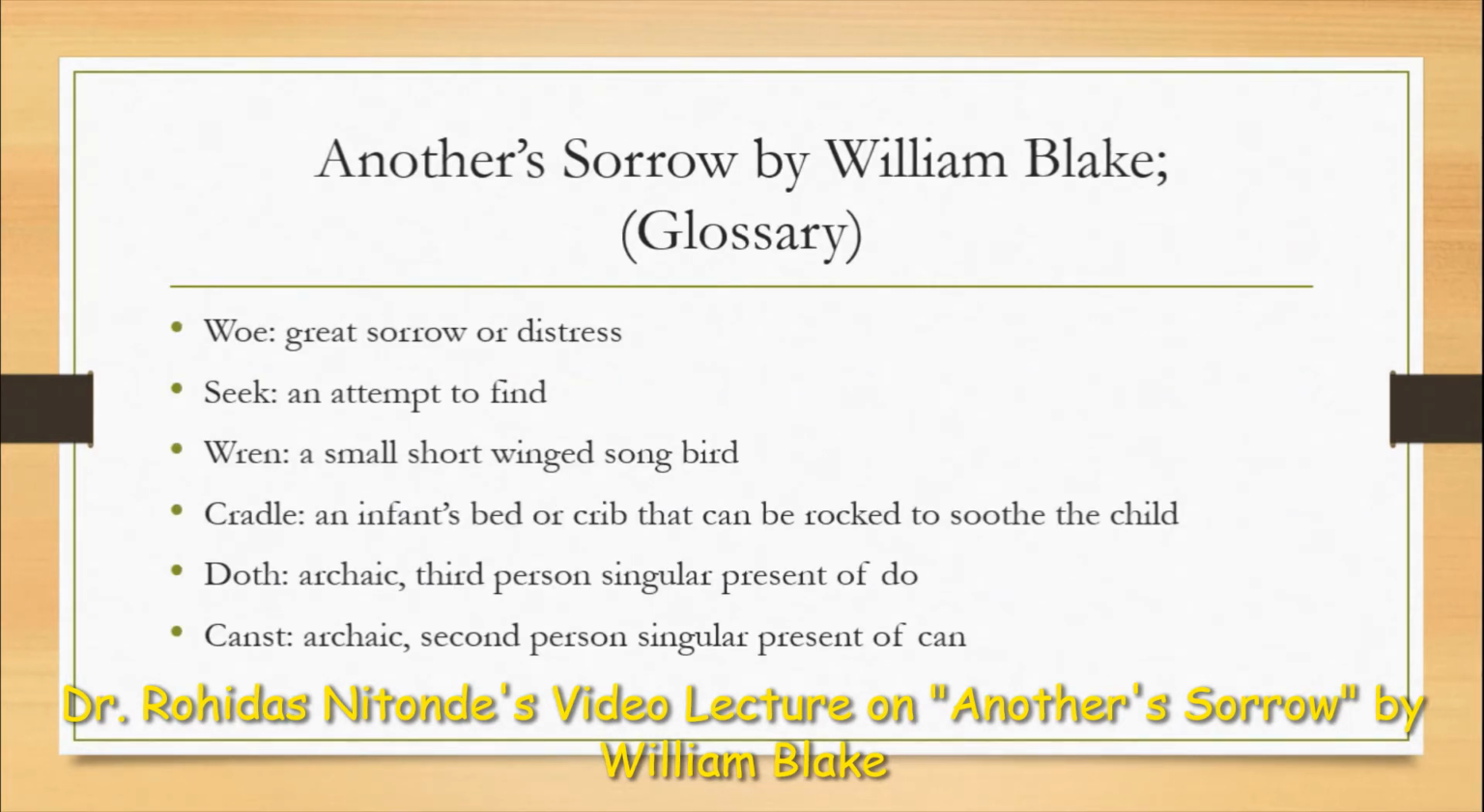Now, we will look at the important words that are used by William Blake in this poem. The first one is woe. Woe means great sorrow or distress. Seek means an attempt to find. Wren is a small short-winged songbird. Cradle is an infant's bed or crib that can be rocked to soothe the baby. Doth is an archaic third-person singular present of do. And canst is again an archaic second-person singular present of can.